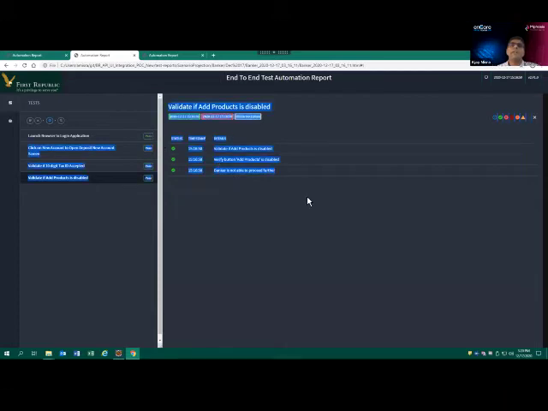I want to add one more point here. We have divided this framework into 2 layers. Basically, one is the framework layer and one is the project layer. The framework layer is where we put all the utilities. All the utilities means we have Rest Assured, Selenium, then database connectivity like Oracle and SQL Server. Then we have Excel and PDF as well, and all the global configuration that is needed.